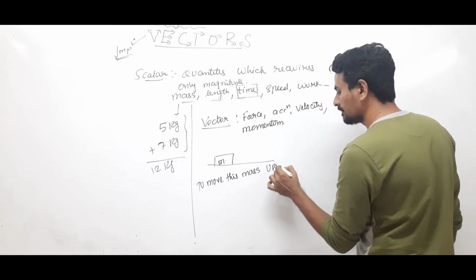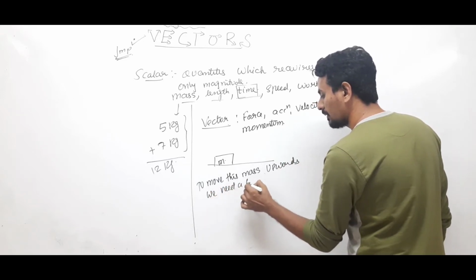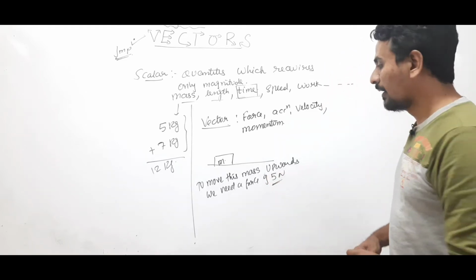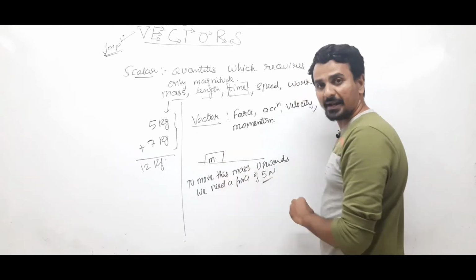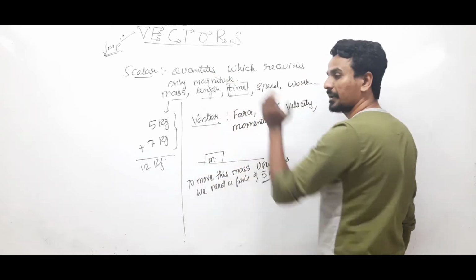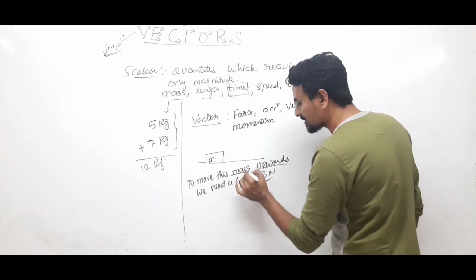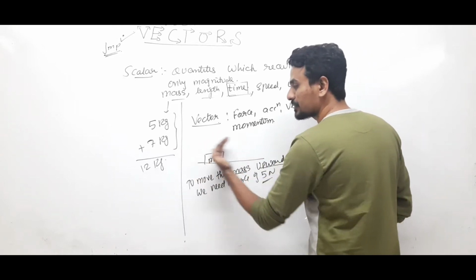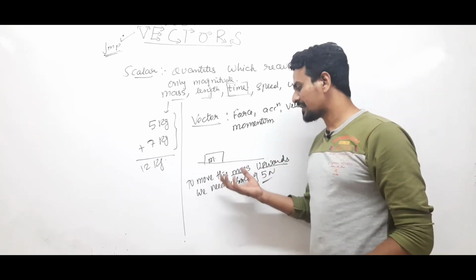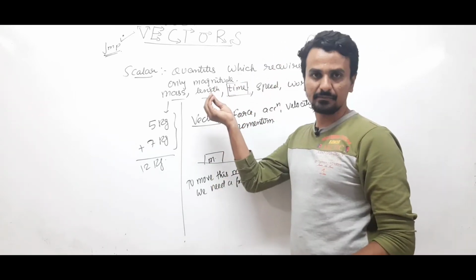Now, I am saying that to move this mass upwards, we need a force of say 5 Newton. Five is the magnitude. So you want to move the mass in upward direction. So 5 Newton needs to be applied this way. You have to apply this 5 Newton in this direction. Right? If you want this mass to move in upward direction, you will never apply the force in this direction or in this direction. No. You have been told to take this mass in upward direction, then you need to apply the force in upward direction. Right?